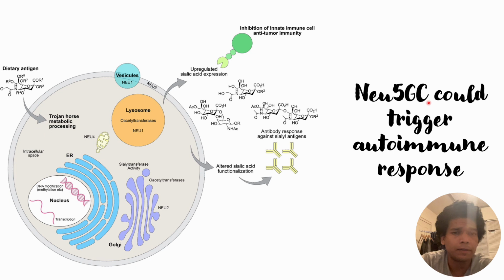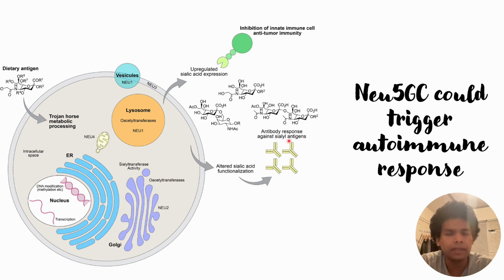And this sialic acid is different from the sialic acid presently found in human beings, that is Neu5Ac. This upregulated sialic acid will be detected by the immune system of the host, or immune cells, or anti-tumor immunity.